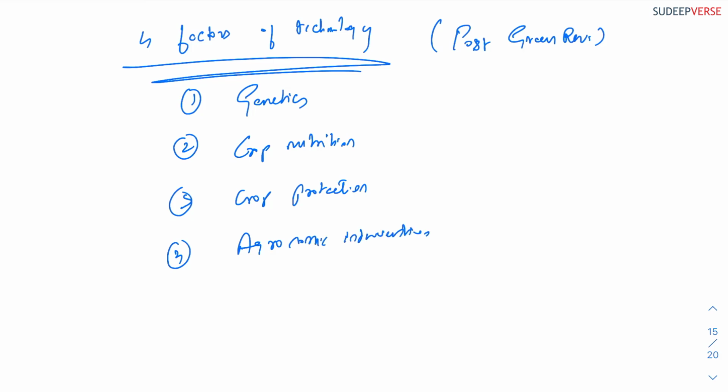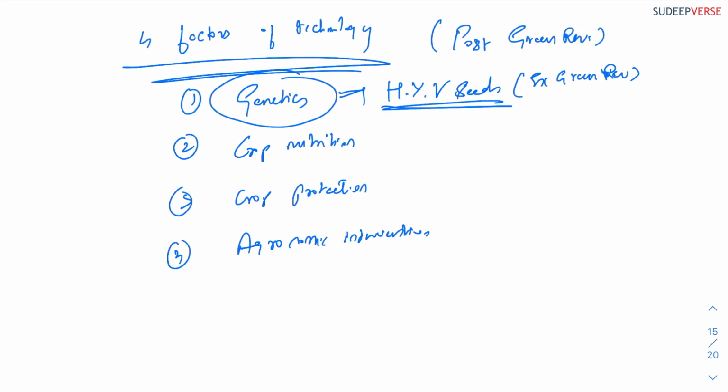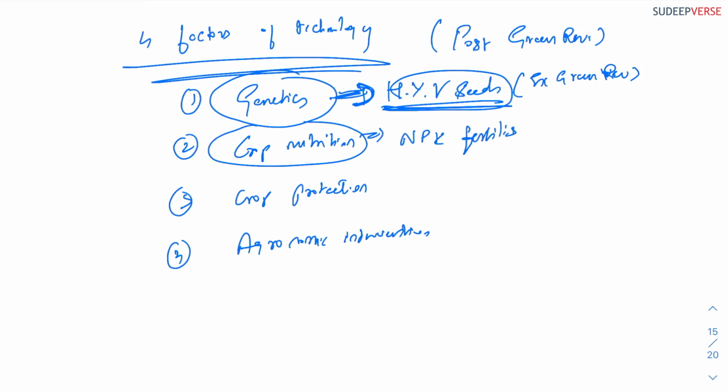Okay, with respect to genetics, the author gives the example of high yielding varieties of seeds. For example, the author says in the green revolution we used dwarf varieties of wheat, and the dwarf varieties were the reason why we had such success in our green revolution. So genetics has played a very important role in the green revolution itself. Next, the author says crop nutrition is the NPK fertilizers that we are using. This has helped improve our agricultural production again.